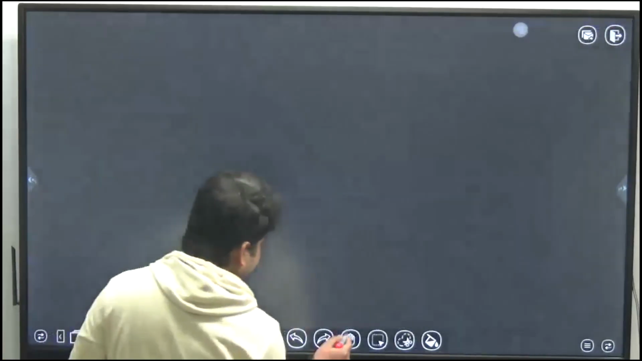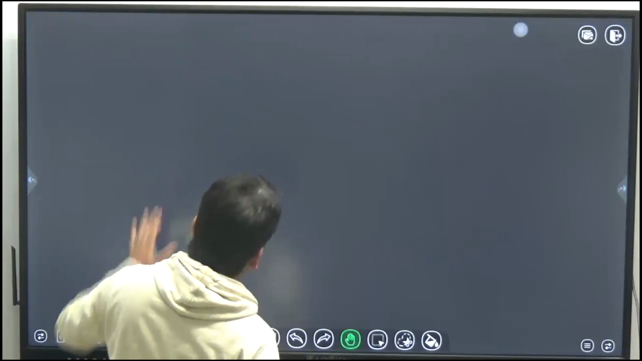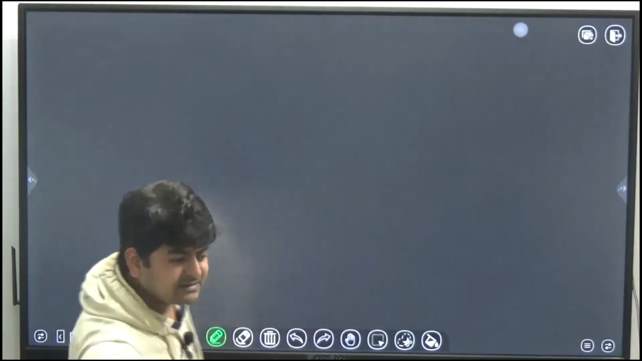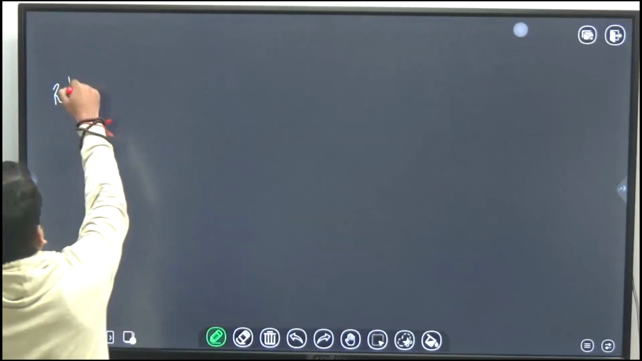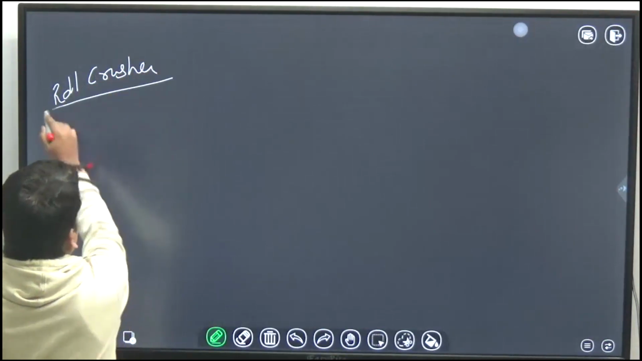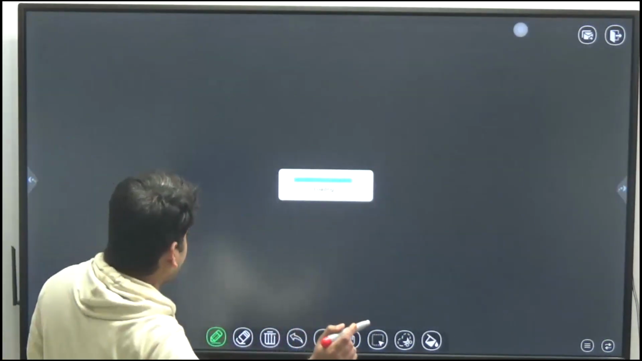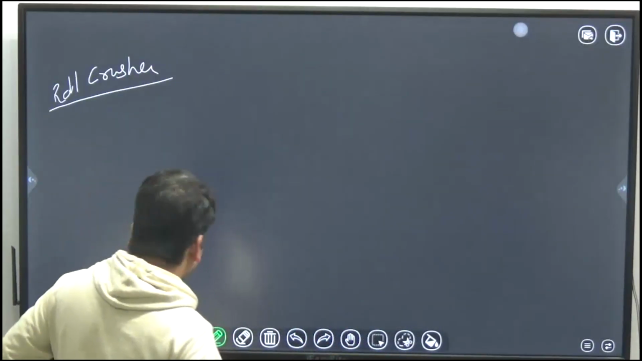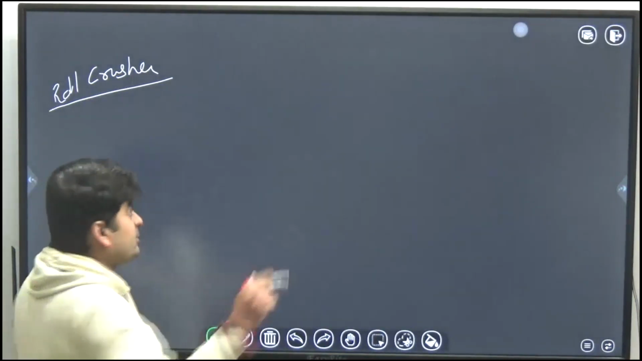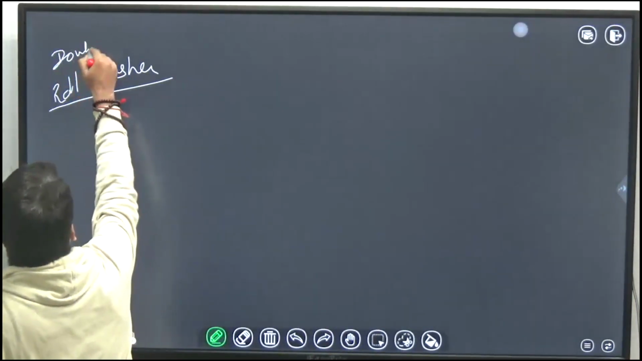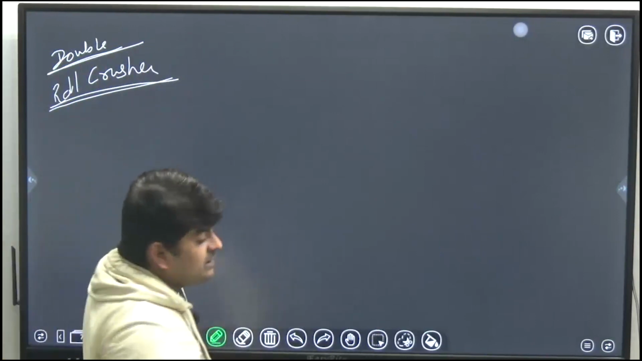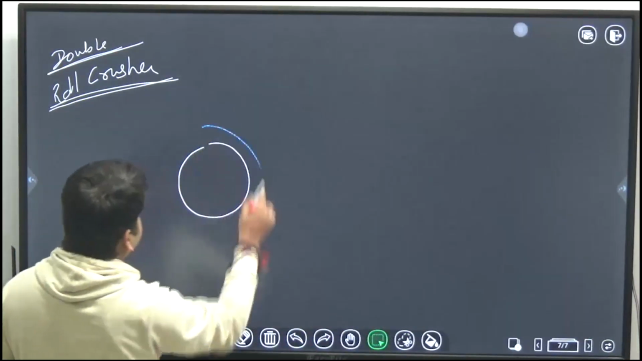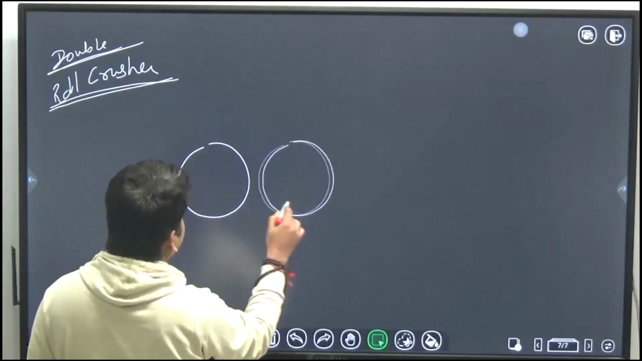Anyways, next. Similar, ball mill is done. One more equipment is there, the roll crusher. In the roll crusher there is an equation, angle of nip. Sorry, my hand is touching from here. If I talk about the double roll crusher, what is the double roll crusher? See, thank God I can use this function to draw the similar diameter.